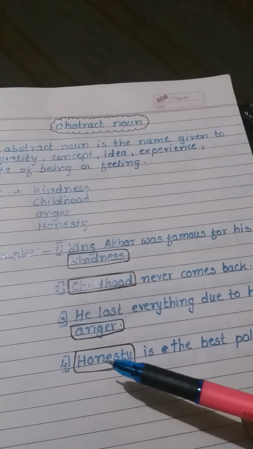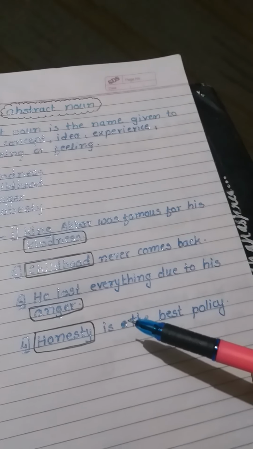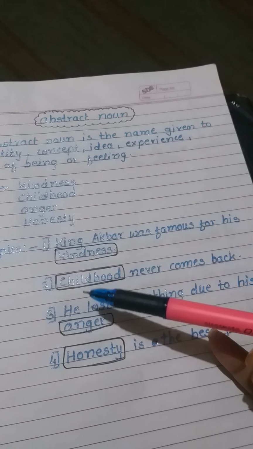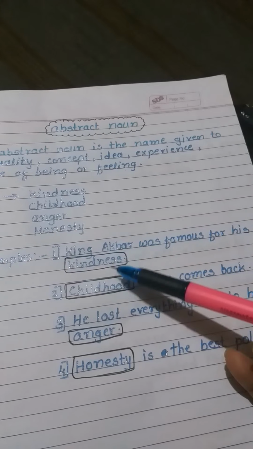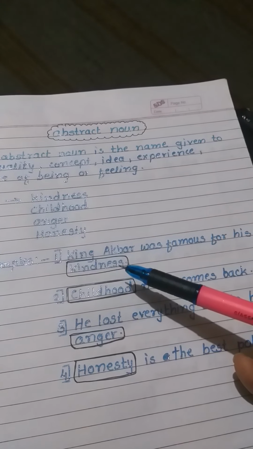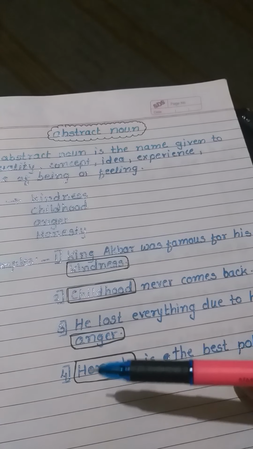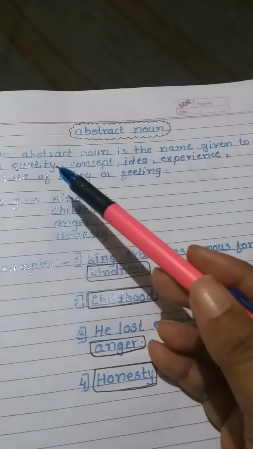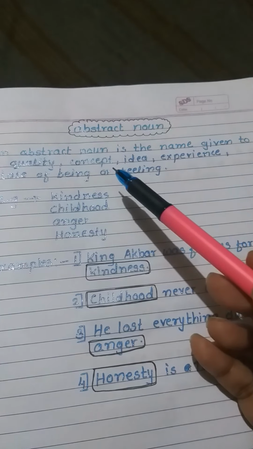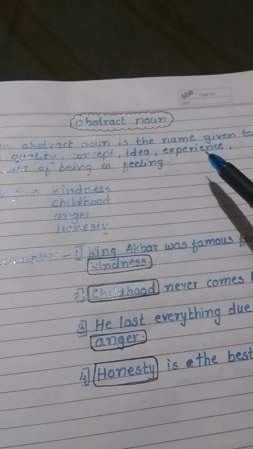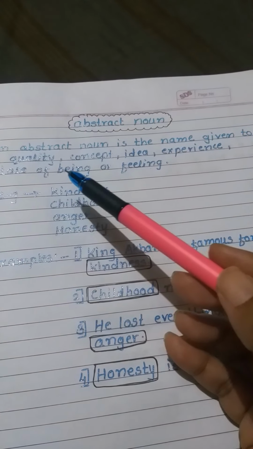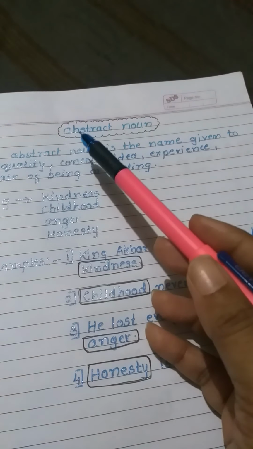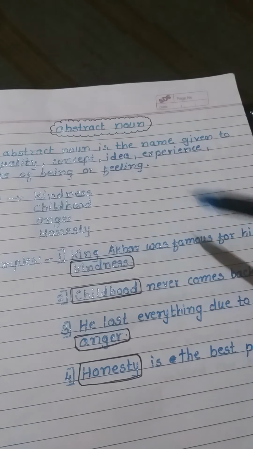So these words are such type of words: kindness, childhood, anger, honesty. These are words which are the quality, concept, idea, experience, state of being or feelings. So these names are called abstract nouns.